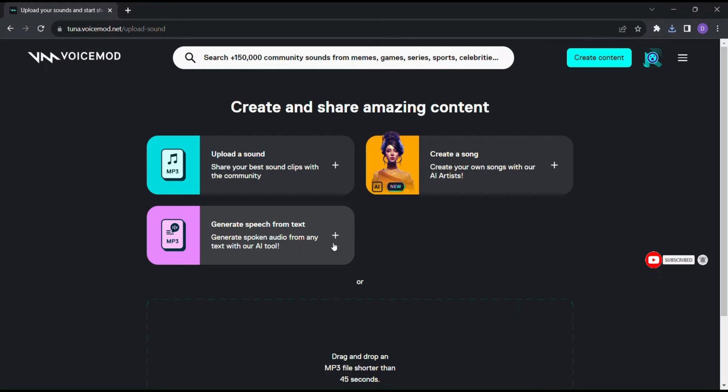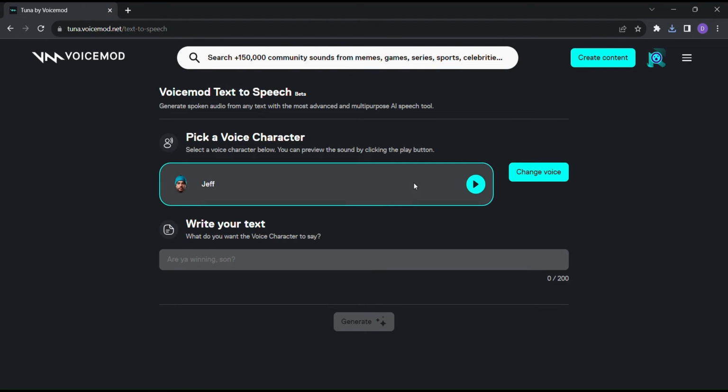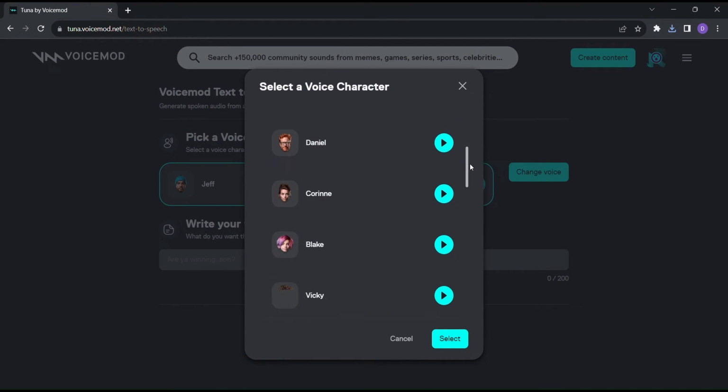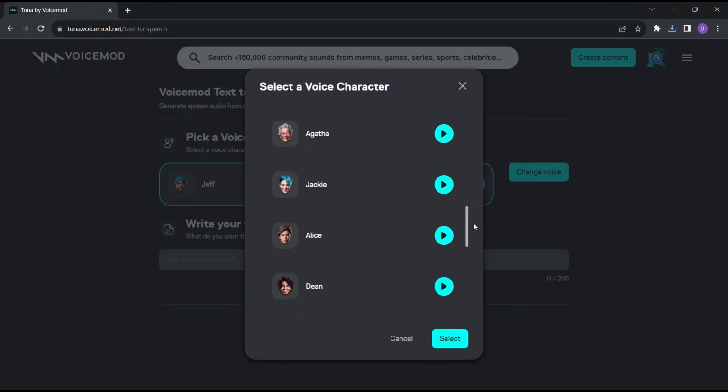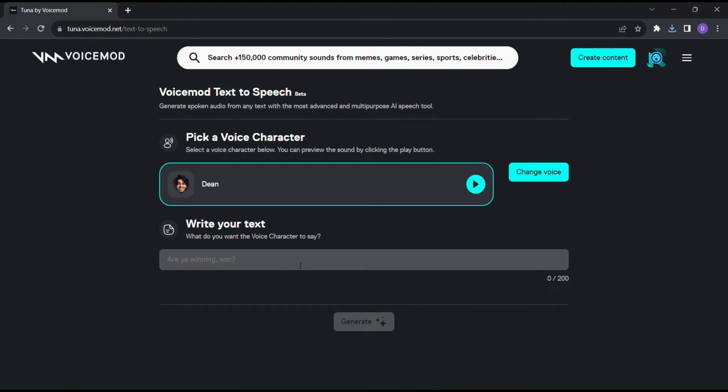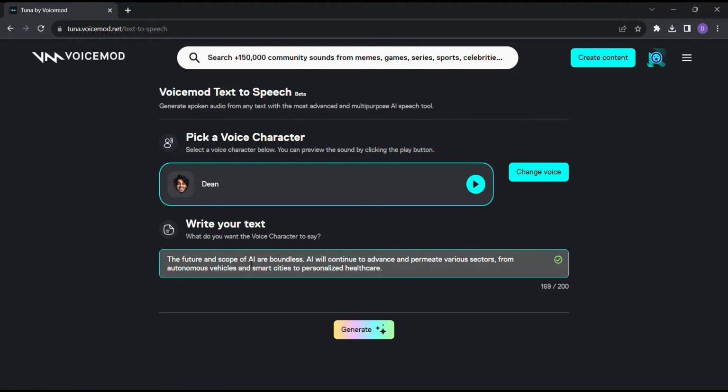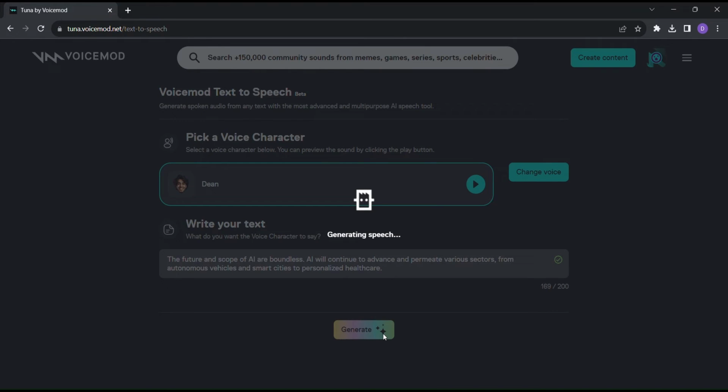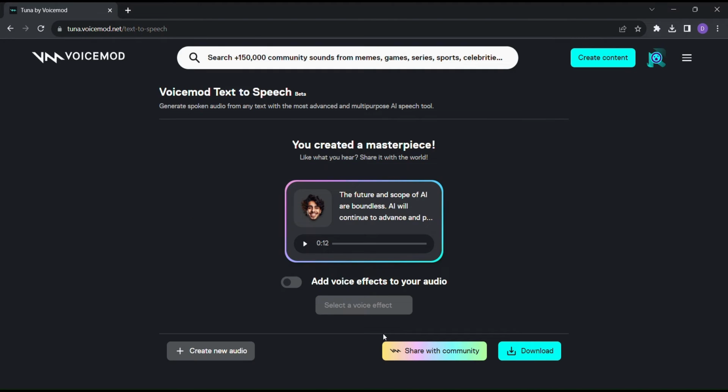Click on Generate Speech from Text. Here you get to play with voices and add a unique twist to your content. Pick a voice that matches your style, type in your text, and let the AI work its magic. Voicemod gives you a variety of voices to choose from, whether you want something comical, epic, or just plain fun. The power is in your hands to create the perfect audio for your meme, video, or any content you desire.